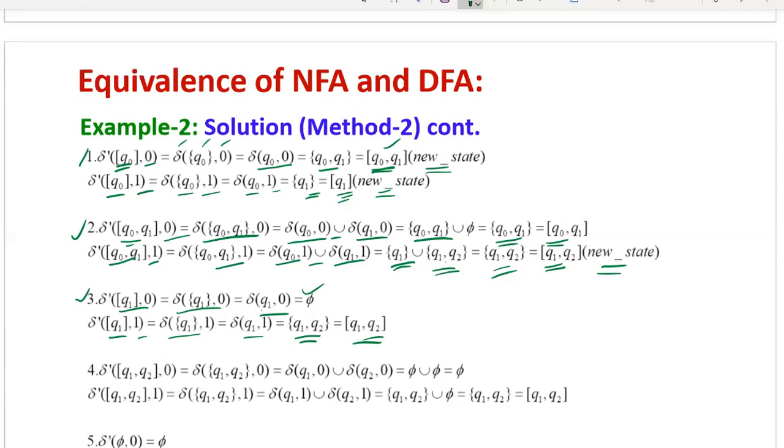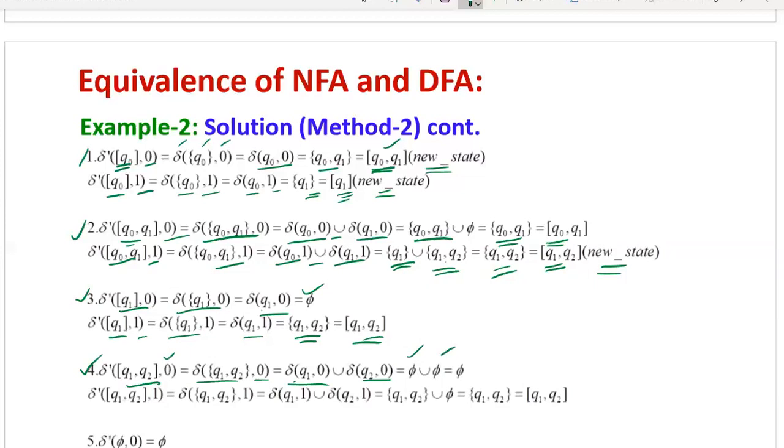The remaining leftover new state is Q1 Q2, only one state is there, that you can consider as the fourth state. Now find out its transitions on both inputs. Now this can be written as delta dash of Q1 Q2 on input 0, that is equivalent to delta of Q1 Q2 on 0. Then you can expand the delta function with all states with the input 0. Then this can be written as delta of Q1 on 0 union delta of Q2 on 0. Delta of Q1 on 0, you don't have any transition, phi. Then delta of Q2 on 0 also you don't have any transition, phi.